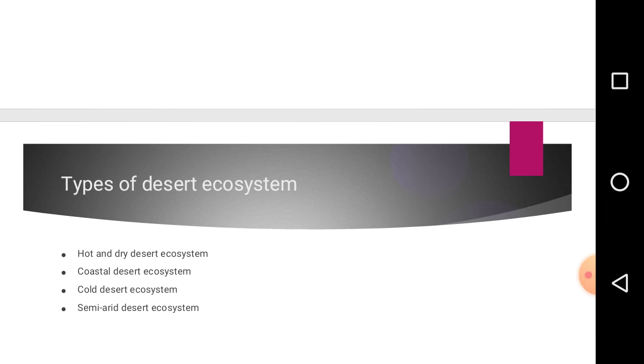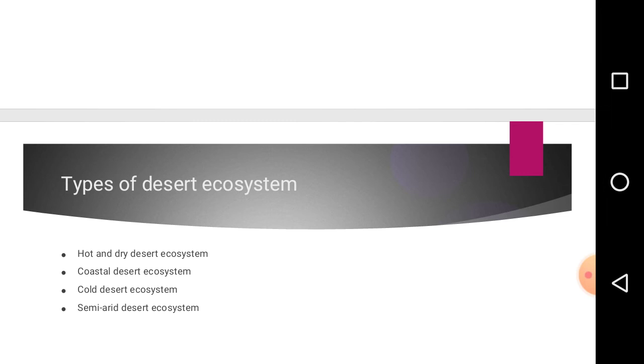The hot and dry desert ecosystem has hot and dry climatic conditions in which the area has very low annual rainfall, and on top of that, the temperature found in a desert ecosystem may sometimes vary, meaning that it may be high or low.